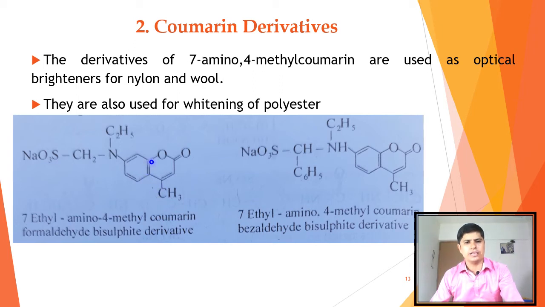So at the 7 position there is an amino group, and that amino group is substituted. Similarly, this is also a derivative of 7-amino-4-methyl coumarin. They are used as optical brighteners for nylon and wool. These coumarin derivatives are also used for whitening of polyester, isn't it? So these are two examples of coumarin derivatives used as optical brighteners.